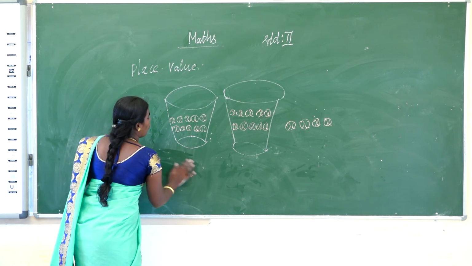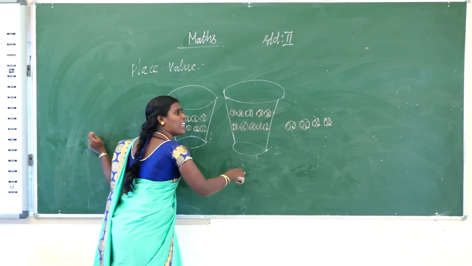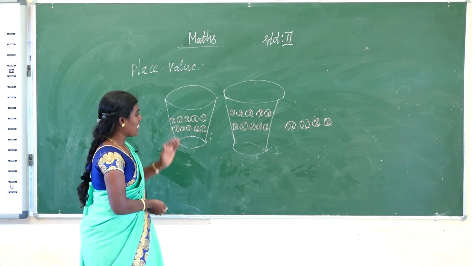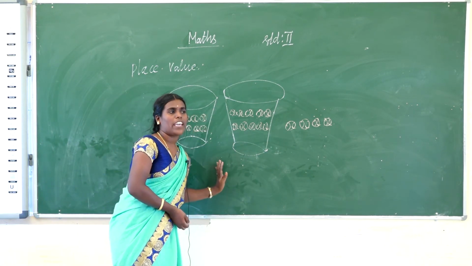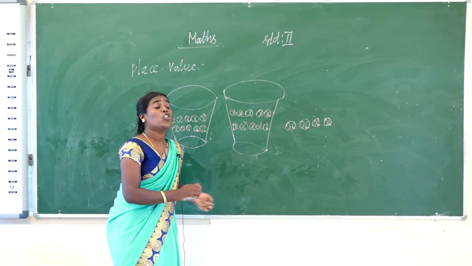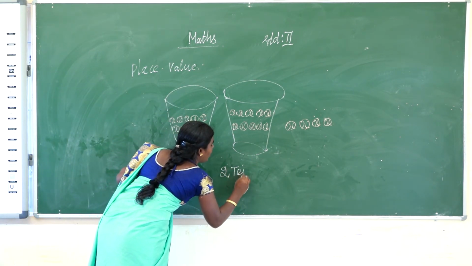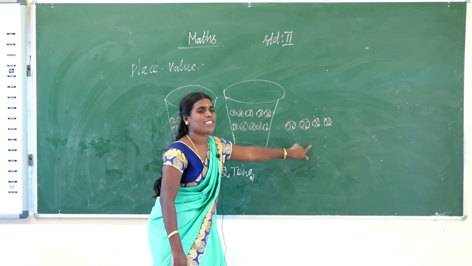Okay, so one packet is equal to what? 10. So two packets is equal to what? 20. Yes, here 10 balls are there, here 10 balls are there. So here how many tens are there? 2 tens are there. Loose, how many balls are there loosely?